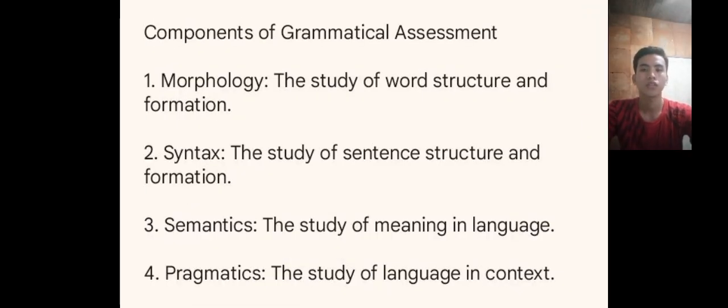For the last part of my discussion, I will be discussing the components of grammatical assessment. This is not new to us because this was already discussed during our first year in college. First, we have morphology. This is the study of word structure and formation. So yeah, it's very easy, no?